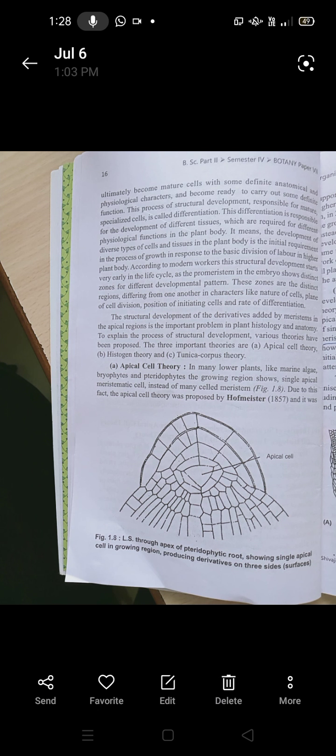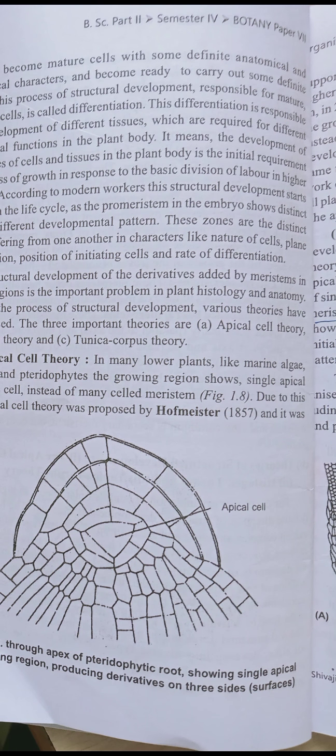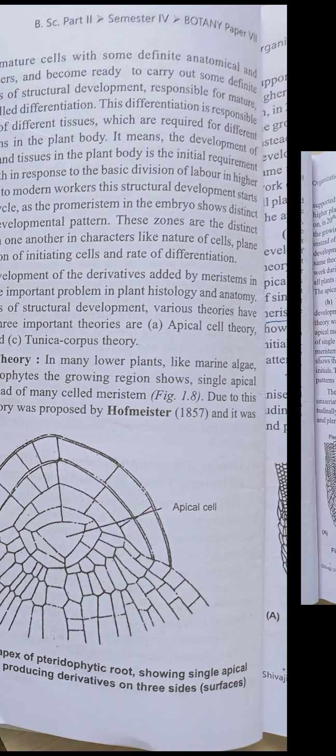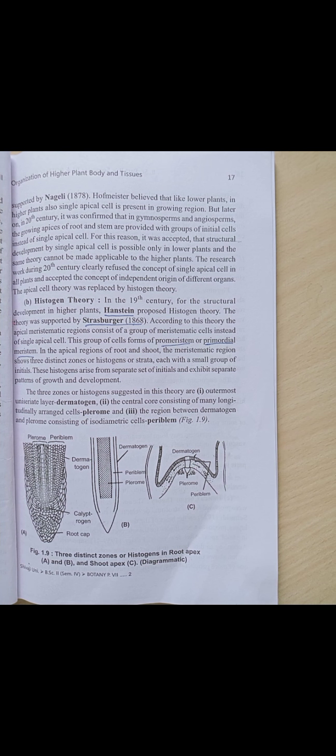In the apical cell theory, only a single cell plays an important role in the development of the plant body, but this single cell is observed only in cryptogamic plants, that is algae, fungi or bryophytes. This theory was proposed by Hofmeister, and later Nageli supported it.